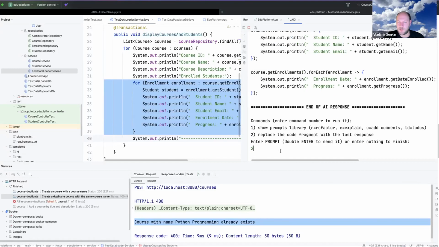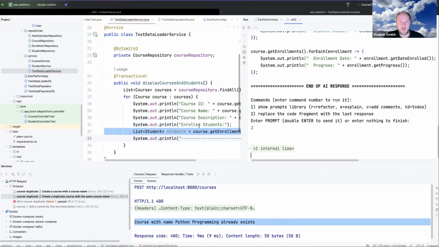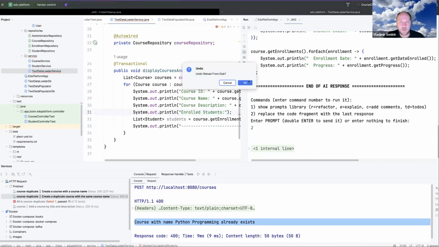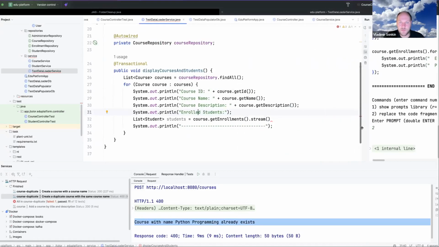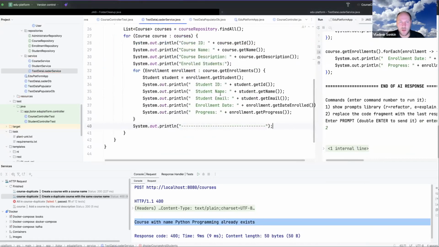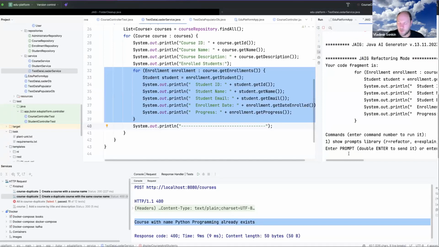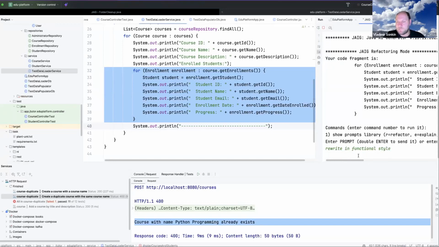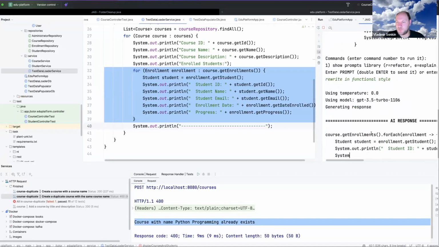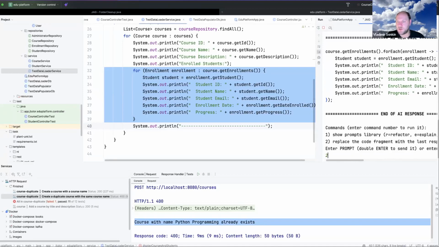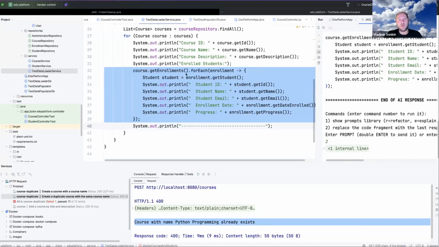Sorry, something. It should be working. Okay, write in functional style. Okay, it is in functional style. Okay, 2. It is updated to the functional style, you see. So now we're using forEach.